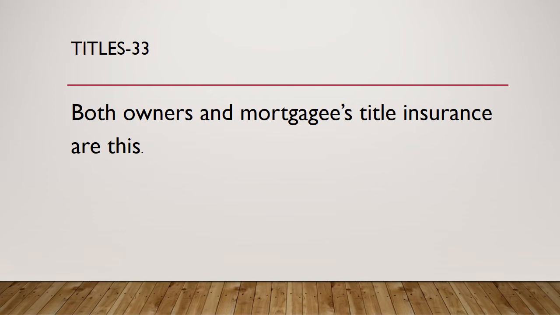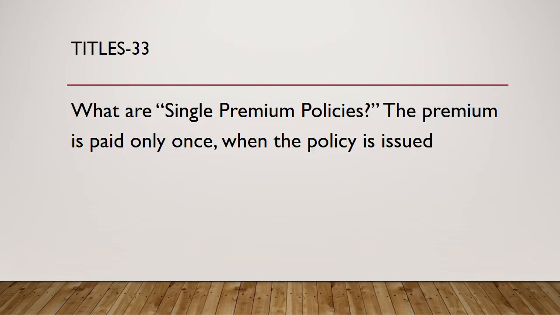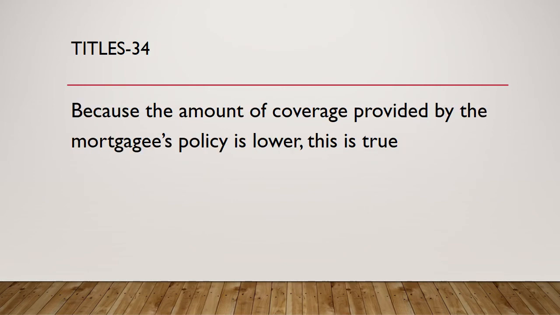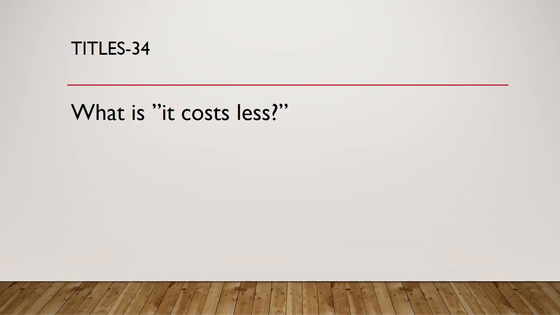Question 33. Both owner's and mortgagee's title insurance are this. What are single premium policies? The premium is paid only once when the policy is issued. Question 34. Because the amount of coverage provided by the mortgagee's policy is lower, this is true. What is its cost less?